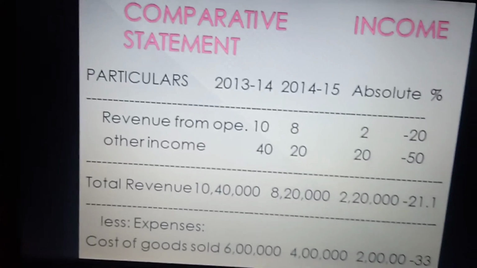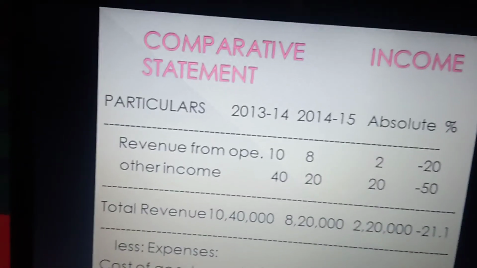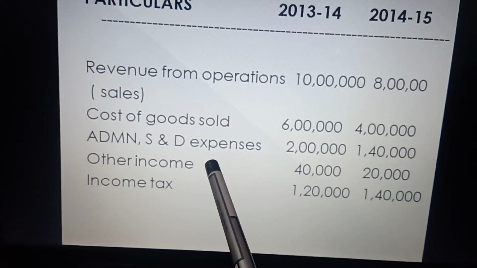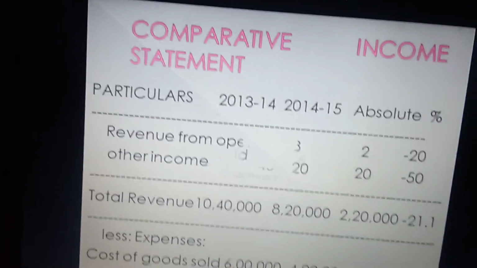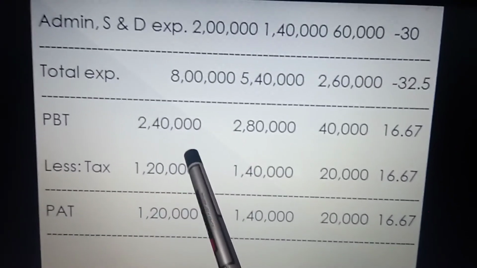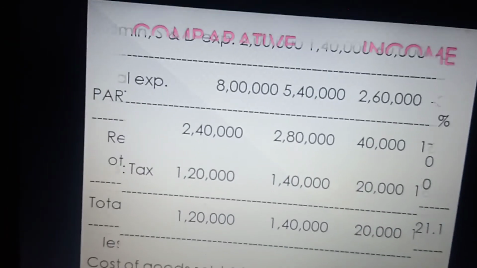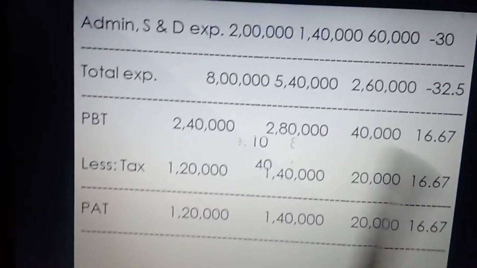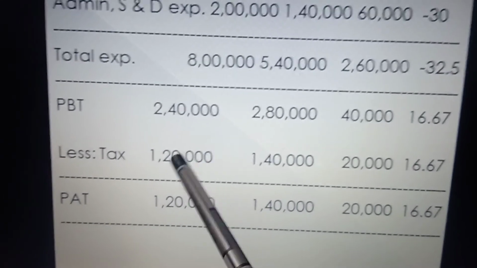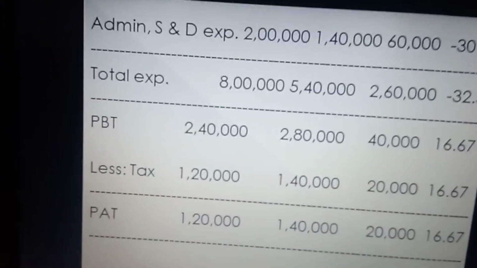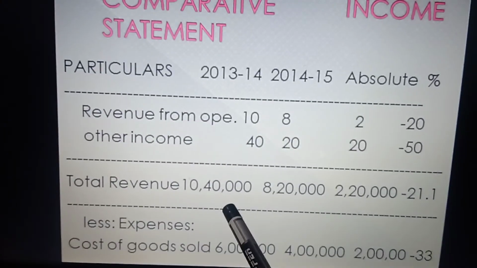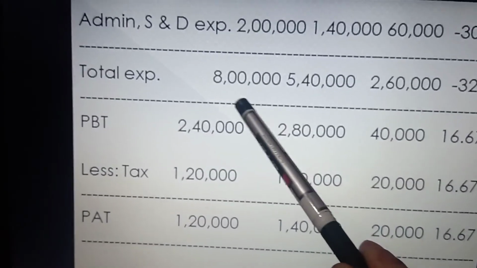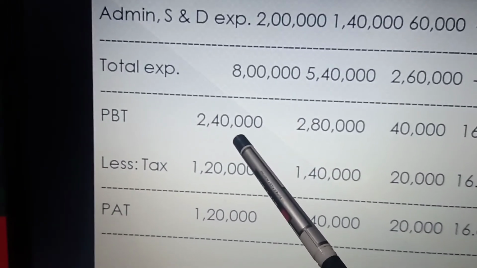In the particulars you can see all the incomes, we have taken the revenue as well as the expenses. Now we will compute the PBT, the profit before tax. For profit before tax, just take total revenue minus total expenses, and you will get the profit before tax. In the previous year total revenue is 10 lakh 40,000. From this you minus total expenses, that is 8 lakh. So PBT is coming rupees 2 lakh 40,000.